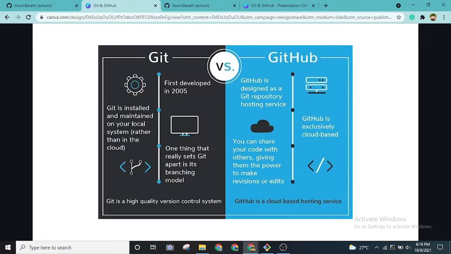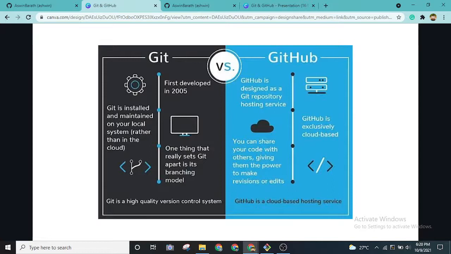Okay, so one thing that, like I said, sets Git apart is it has a really good branching model. We'll be looking into what branches are, how we can take a branch and how we can merge a branch and all, later on. So that's why Git is very popular. It's a high quality version control system, whereas GitHub is designed to act as a Git repository in the servers.